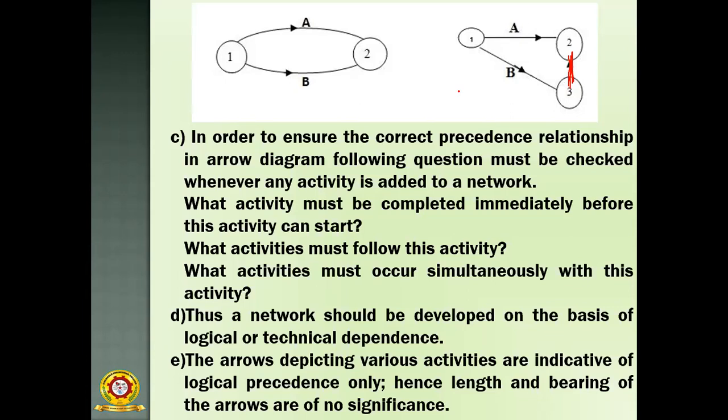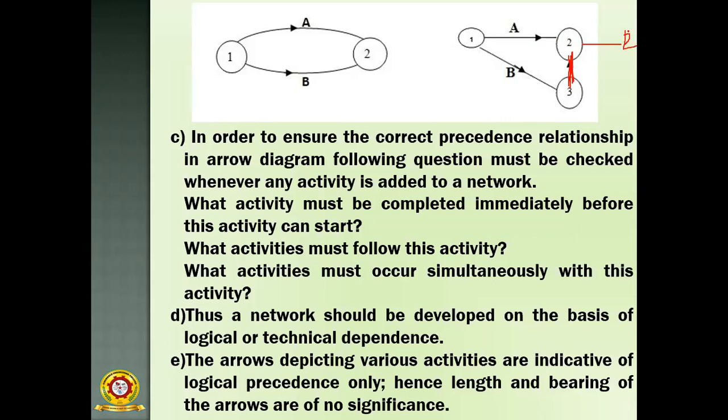That is a very important thing. Suppose you are starting this activity, what is the previous activity? What activity is completed? Then you have to think about the next activity. Is there any other activity? Then you have to think about this next.